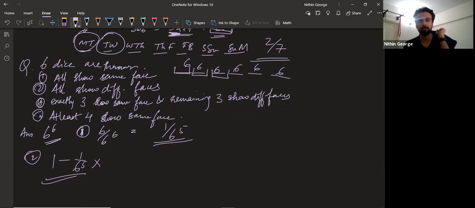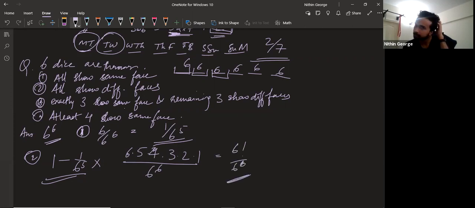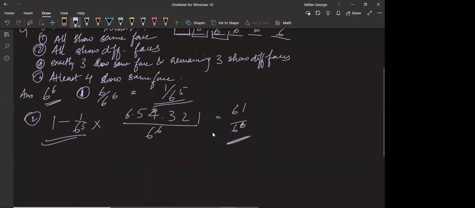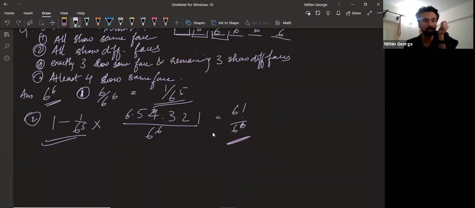Okay. All show different faces. For that, how many options are there? The first die can take any of the 6 values. The second die can take any remaining 5 values. The third die can take any 4 values. Like this, it continues. Divide by total 6 power 6. This is 6 factorial divided by 6 power 6. Got this? Yes, sir. Any doubts, guys? So why doesn't 1 minus 1 by 6 power 5 work? That's because here this means all do not show the same face.